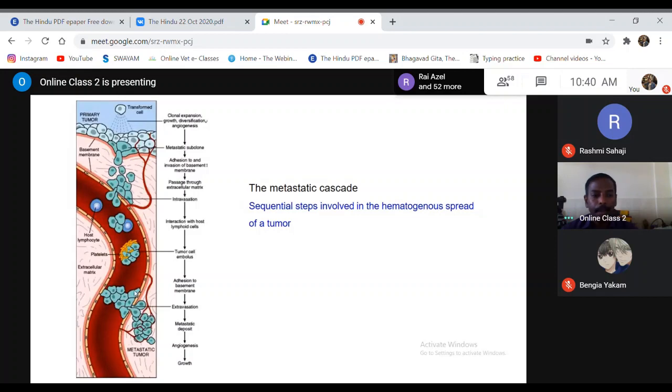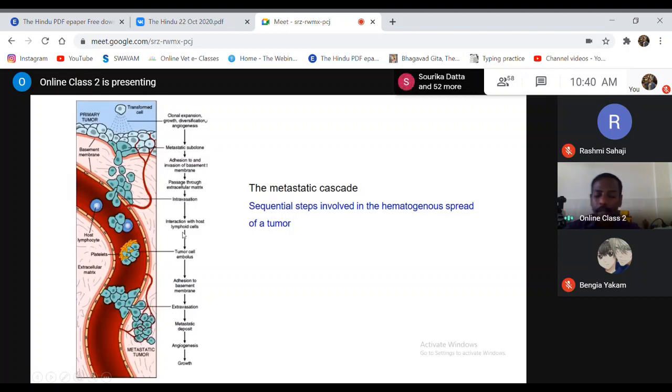There the tumor cells release various types of cytokines, which again degrade the matrix, and the steps which took place previously occur here in the reverse direction. Again there will be loosening of the cells, breakdown of the extracellular matrix, attachment of the novel extracellular matrix with the tumor cells, then movement of the tumor cells to the secondary site. Then the tumor cell starts growing in the secondary site. All these processes are called metastasis.